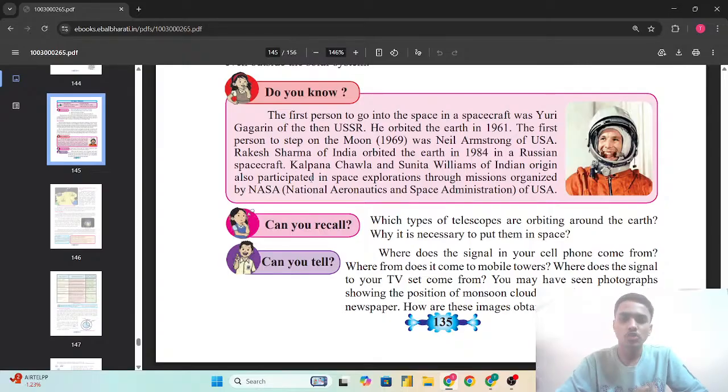So the first person who went into space in a spacecraft was Yuri Gagarin of the USSR. Then he orbited the Earth in 1961. The first person who went to the moon, in 1969, was Neil Armstrong of the USA. Then Rakesh Sharma of India orbited the Earth in 1984 in a Russian spacecraft. Then Kalpana Chawla and Sunita Williams of Indian origin participated in space exploration, in missions organized by NASA.